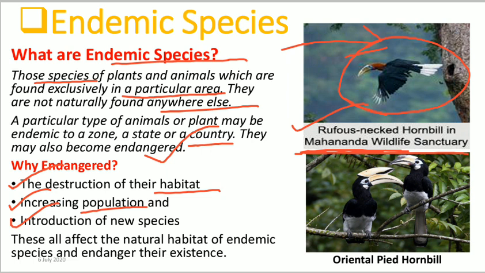Here we have pictures of another endangered species in the Mahananda Wildlife Sanctuary, the Oriental Pied Hornbill. These two types of species, which are mainly found in the Mahananda Wildlife Sanctuary, are known as what? Endemic species.